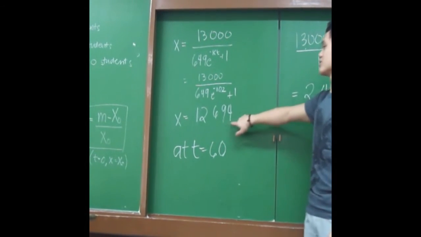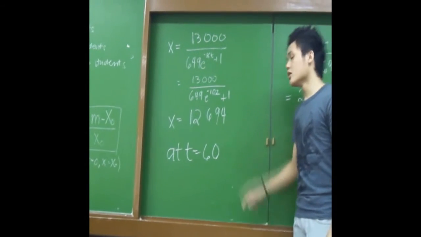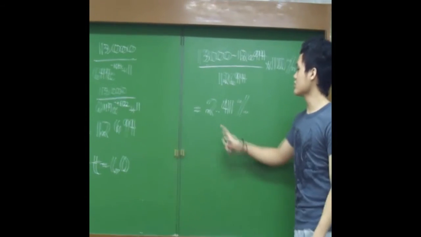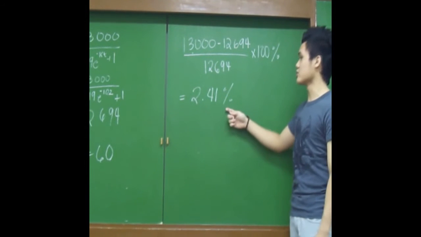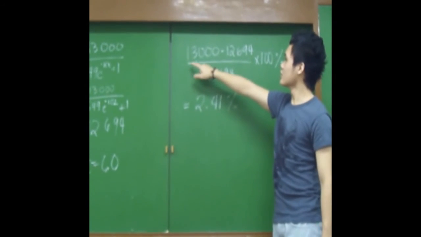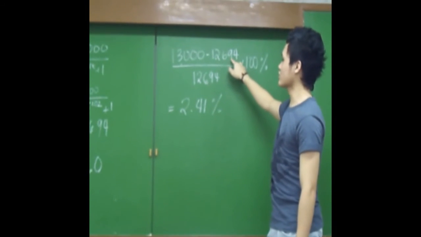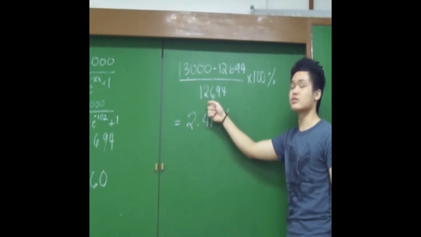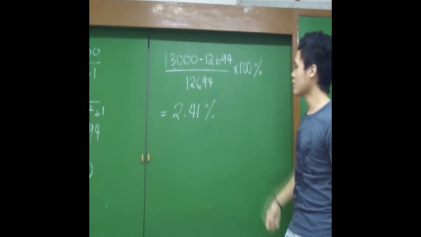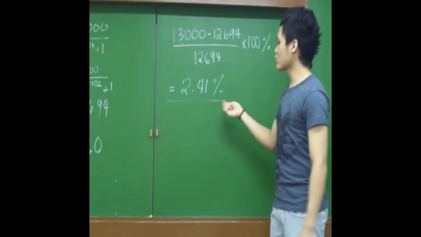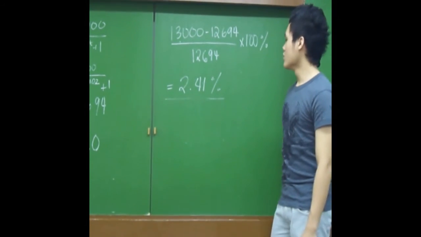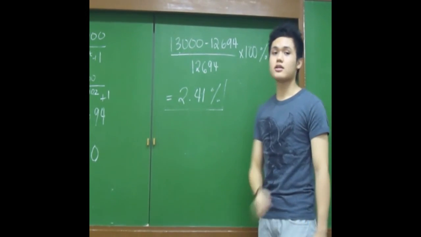So 12,694 students is not yet our answer, because we're asked to find the percentage of students who don't know yet the suspension of classes. Substituting 13,000 minus 12,694 all over 12,694 times 100%, we now get the value of 2.41% of students who don't know yet the suspension of classes.